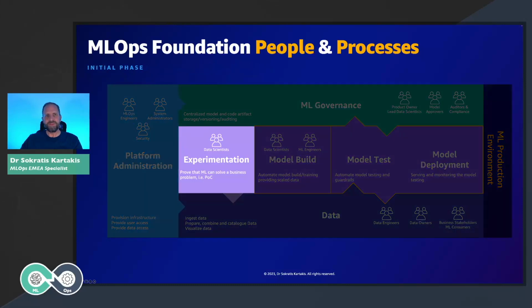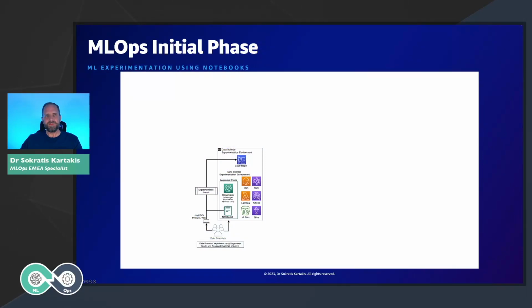And let's start with the initial phase and the experimentation environment. In the initial phase, what we need to do is to enable the data scientists to experiment. That means that they need to be able to write their own notebooks. Notebooks are nothing else than a list of code, comments, and diagrams that helps the data scientists to experiment. That means that they need somehow to be able, from these notebooks, to get access to the data.